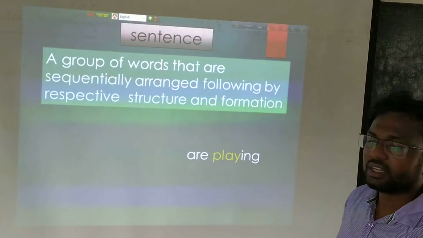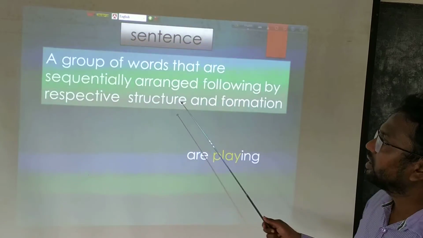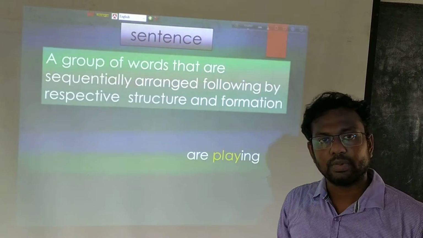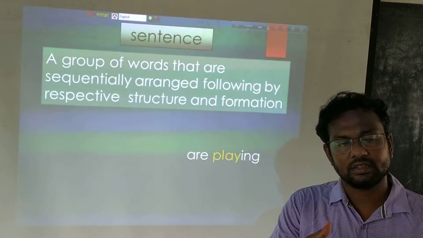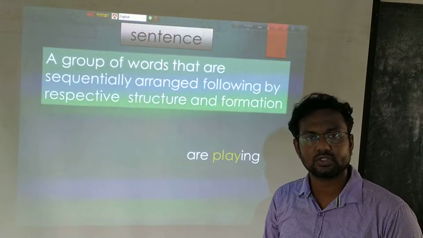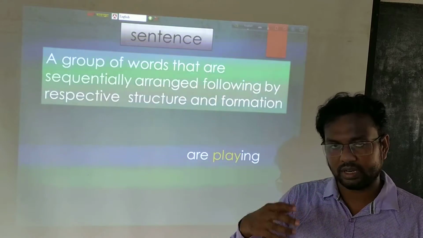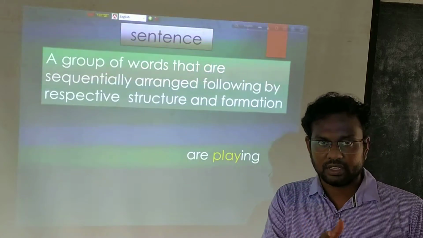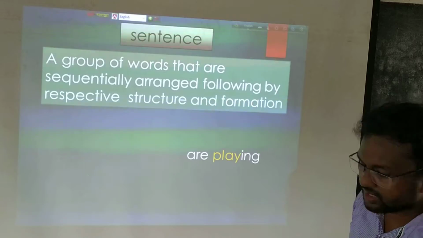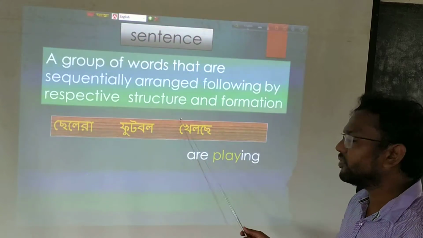Now we will try to understand this sequence, this formation and this arrangement by comparing it with a sentence of another language. Bangla is our basement, so we will try to understand the English language by comparing Bangla sentences. Here I select a Bangla sentence: ছেলেরা ফুটবল খেলছে.